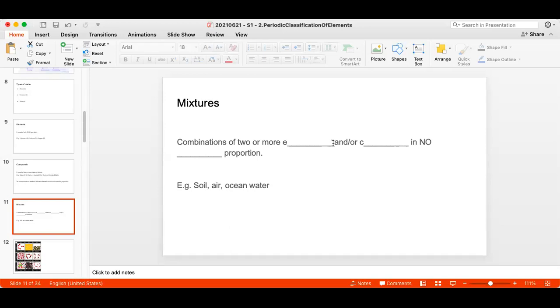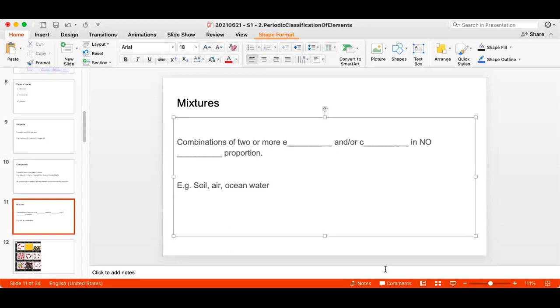As Chand and Karthik said, mixtures are formed by combinations of two or more elements or compounds. So we may have two or more elements, two or more compounds, or some elements and some compounds. The major difference between a compound and a mixture is that a mixture is in no definite proportion.